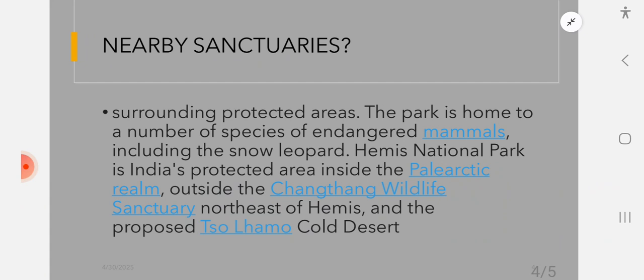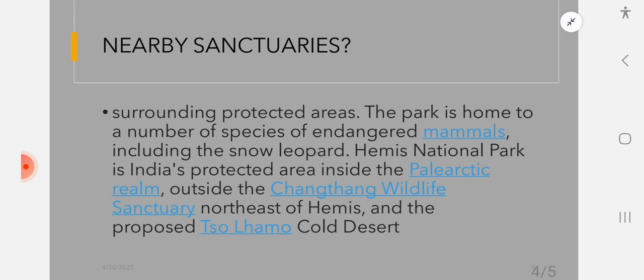So this park is home to a number of species of endangered mammals. Endangered, you might have heard. Vulnerable, endangered, and critically endangered. So endangered mammals are at risk of becoming extinct. The park is home to a number of species of endangered mammals, including snow leopard.